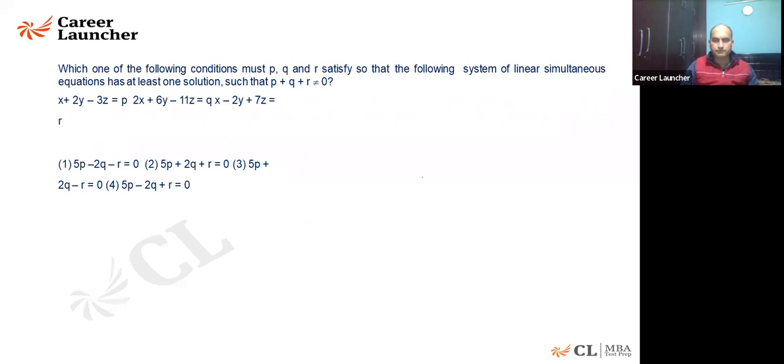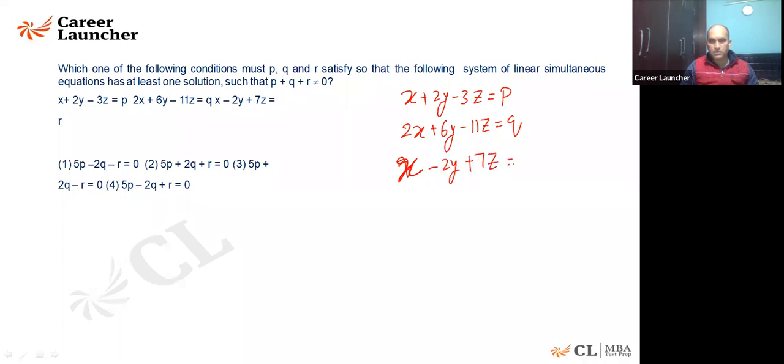Here is this. Let me explain. x plus 2y minus 3z is equal to p. 2x plus 6y minus 11z is equal to q. And then, sorry, x minus 2y plus 7z is equal to r. So one is this equation, one is this equation, and this is the last one where r is coming here. So these are the three equations.